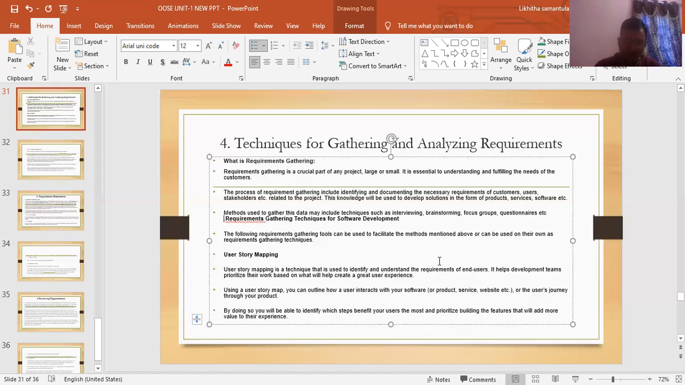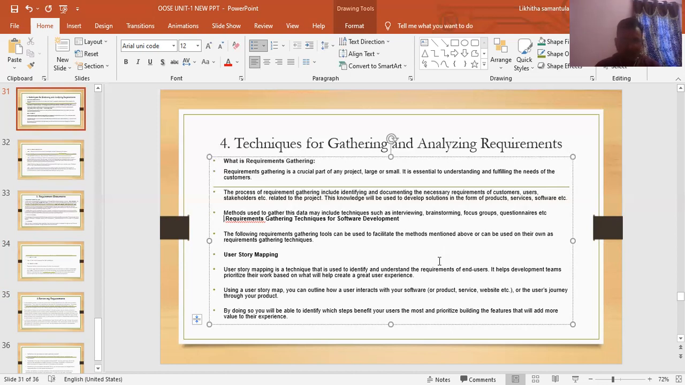For example, user story mapping. User story mapping is a technique used to understand the requirements of end users. It helps development teams size their work based on what will help create a great user experience. Using a user story map, you can visualize how a user interacts with your software, product, service, website, or the user journey through your products.